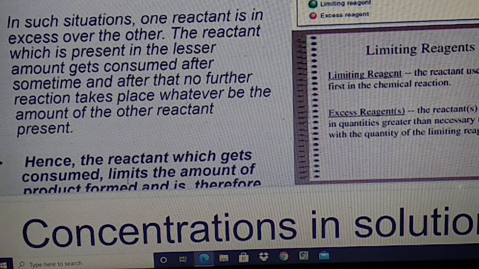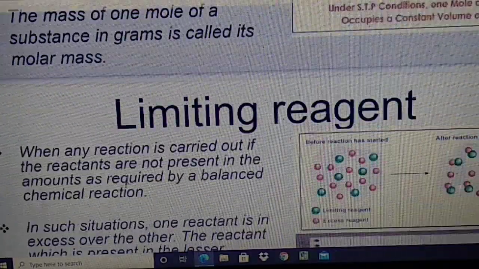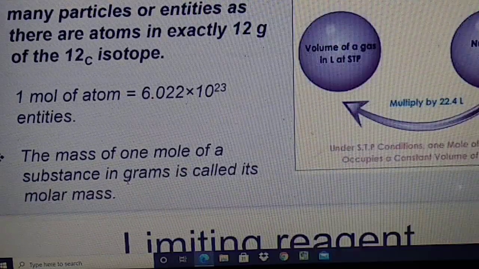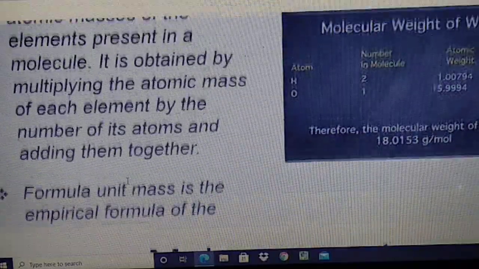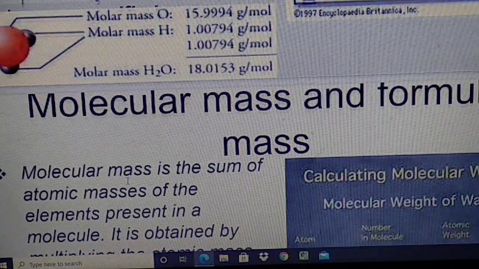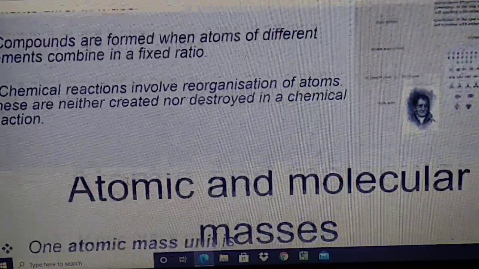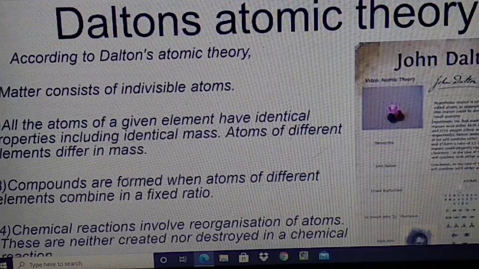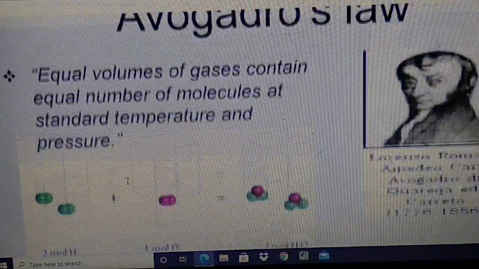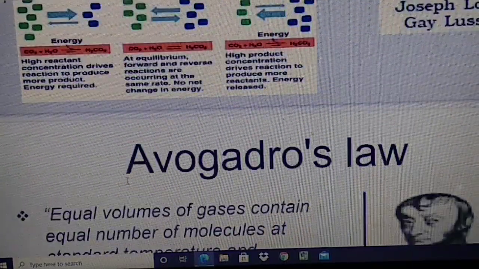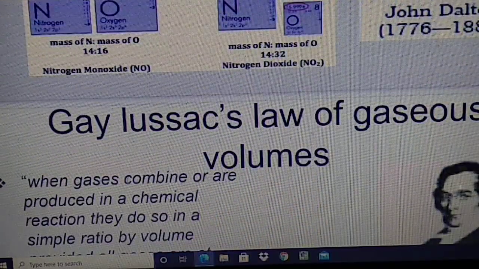So students, I want to recall what we have learned in this video, that is limiting reagent. We have learned here the mole concept. We have learned molar mass and atomic mass. And another thing we have learned in these chapters is the laws of chemical combination, such as the law of definite proportion, law of conservation of mass, law of multiple proportion, Gay-Lussac's law, Dalton's law, and Avogadro's law. So students, one by one you make notes and write in the notebook everything you learned.